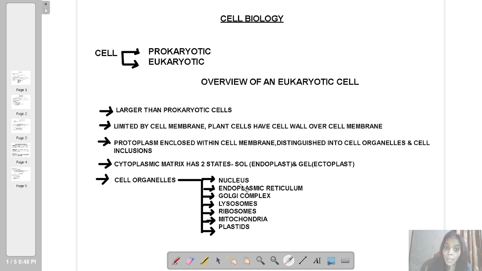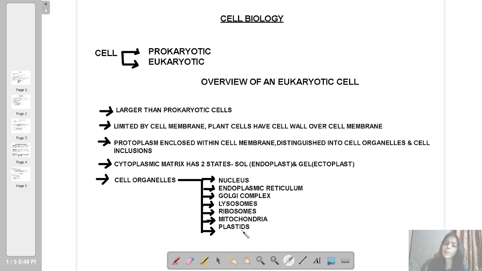It is the brain of the cell because the nucleus controls the metabolic machinery of the cell. After the nucleus, there are endoplasmic reticulum, Golgi complex, lysosomes, ribosomes, mitochondria, plastids. These are the various cell organelles normally found in a eukaryotic cell.